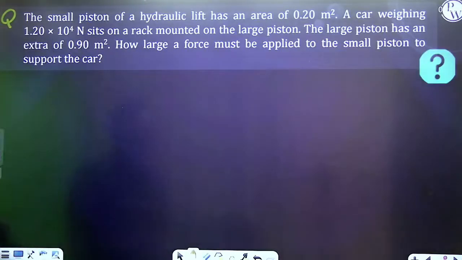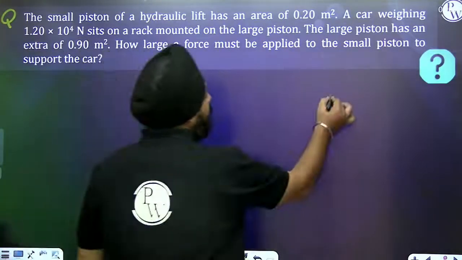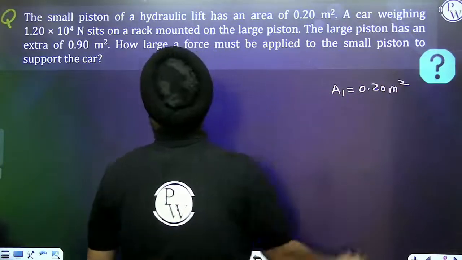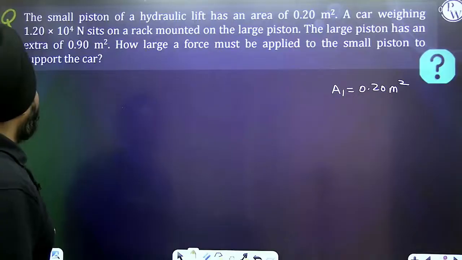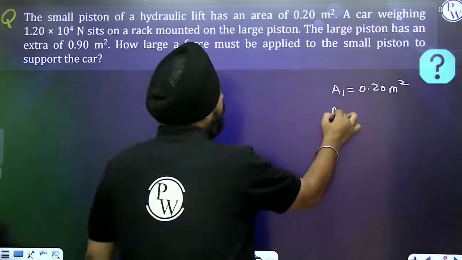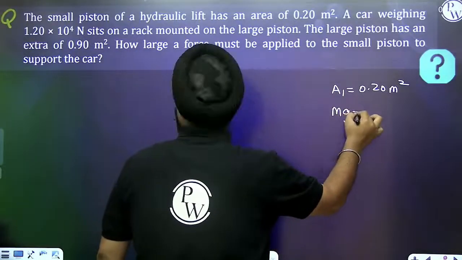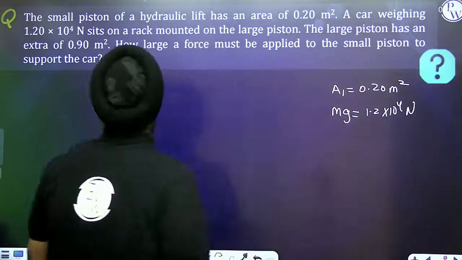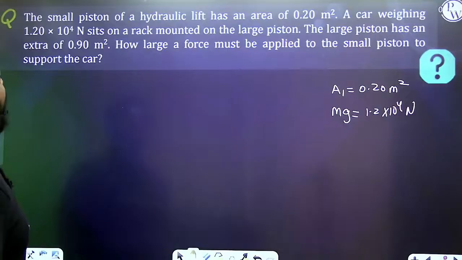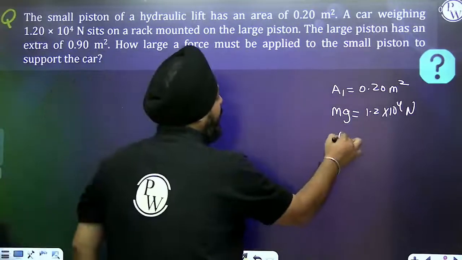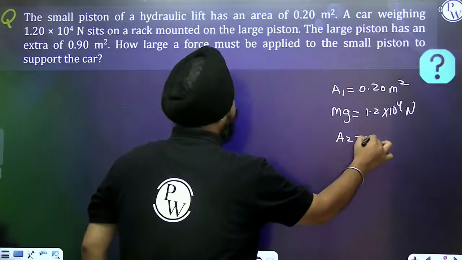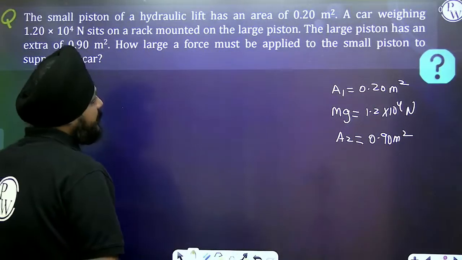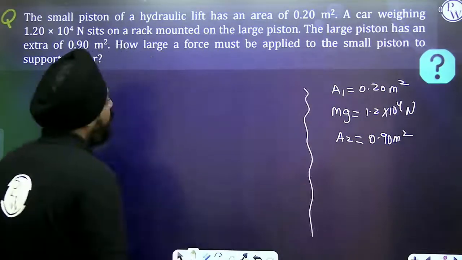The small piston of a hydraulic lift has an area of 0.20 meters square. A car weighing, that is the mg of the car, 1.2 into 10 to the power 4 newton, sits on the rack. The large piston has the area A2 equal to 0.90 meters square. How much force is applied to the small piston to support the car?